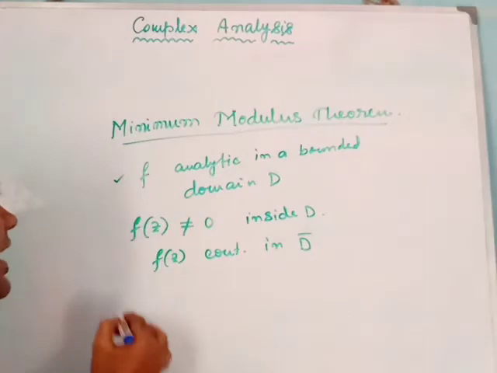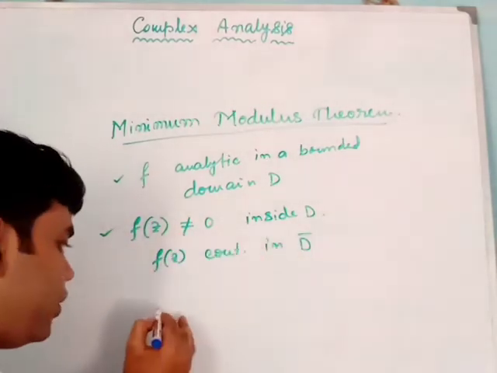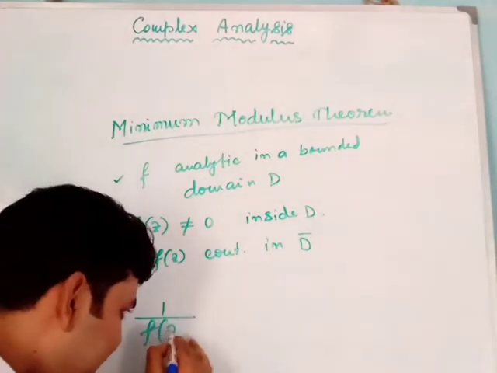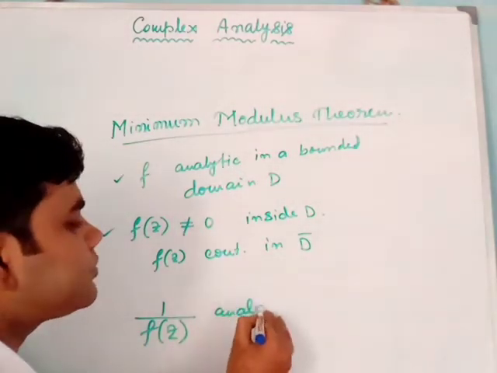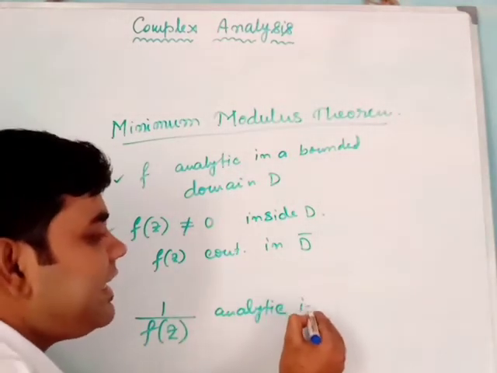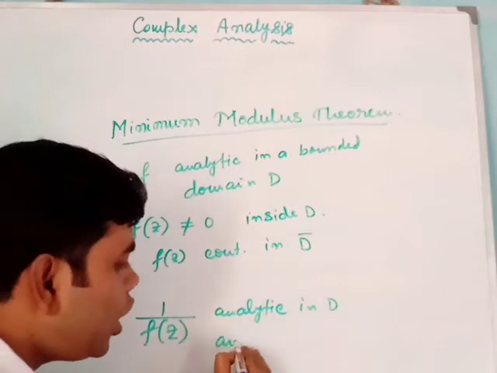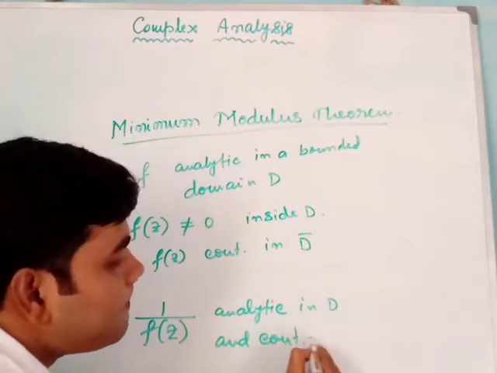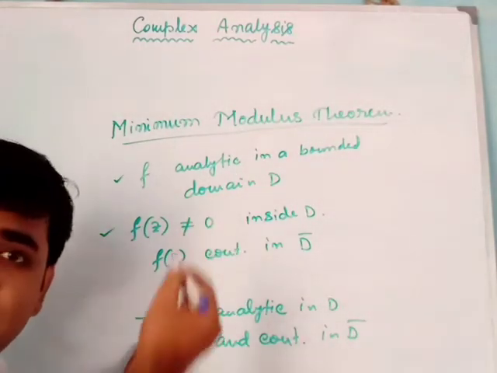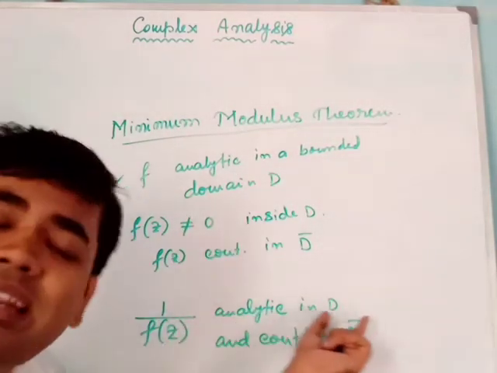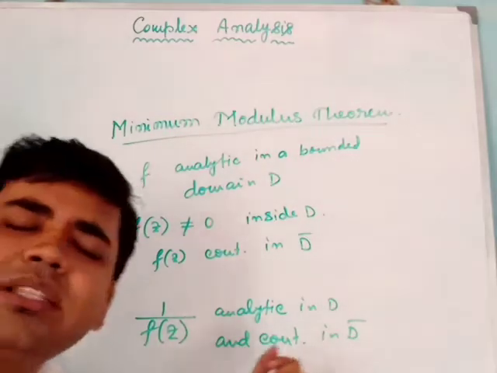Since f is analytic and fz is not equal to 0 inside D, we can say that 1 by fz will be analytic in D and continuous in D bar. How? Because fz never vanishes inside D. So 1 by fz will be analytic in D and 1 by fz will be continuous in D bar.